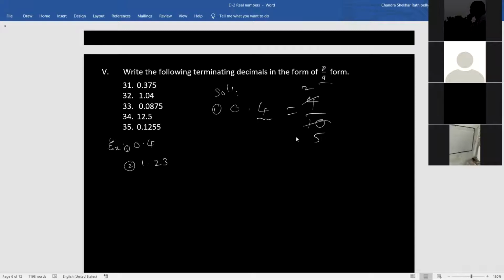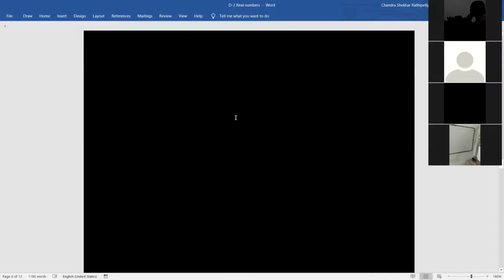2 2s are 4, 2 5s are 10. Generally, we always keep the result in simplest form only, children. So next, this 123 by, here we have 2 decimal places. We have to write 2 zeros after 1. So the 123, is it a prime or not a prime? 1 2 3 6. It is divisible by 3 but not divisible by 2. So this is the simplest form. So like this we have to solve these problems.